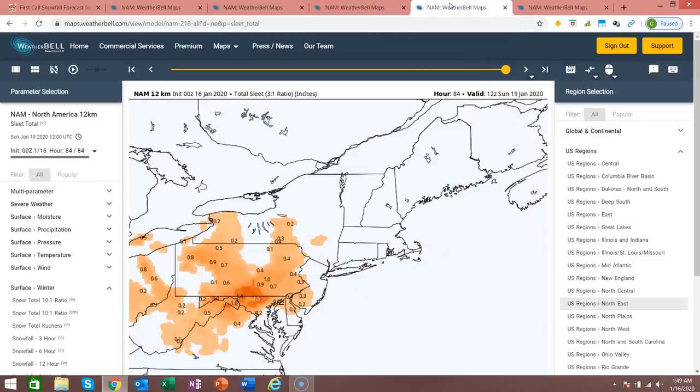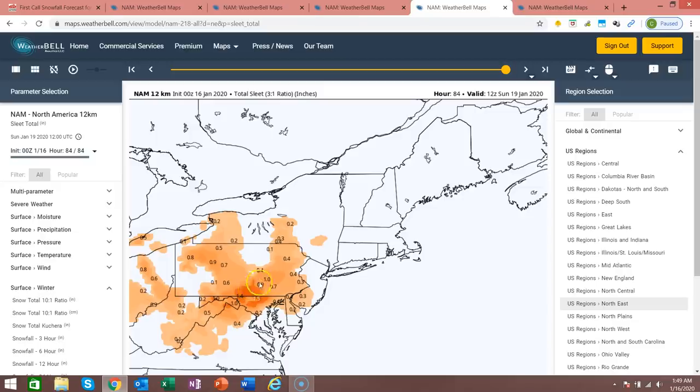Now, one thing that I briefly mentioned was the sleet. According to the NAM model, this is a pretty significant amount of sleet, especially for South Central PA. While these areas might miss out on the snowfall, they also stand the best chance to see a longer period of sleet, which could result in maybe an inch, maybe 2 inches of, not snowfall, of sleet. An inch or 2 of sleet is pretty significant.